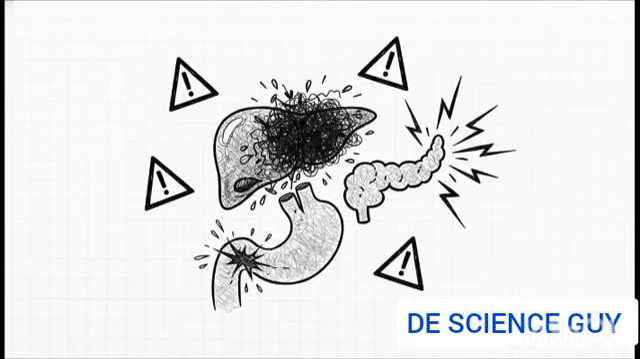Plus, chronic liver disease drastically ramps up the risk of hepatocellular carcinoma, or liver cancer. And if a gallstone completely blocks the common bile duct, it can trigger acute pancreatitis, or worse, ascending cholangitis, which is a deadly biliary sepsis.